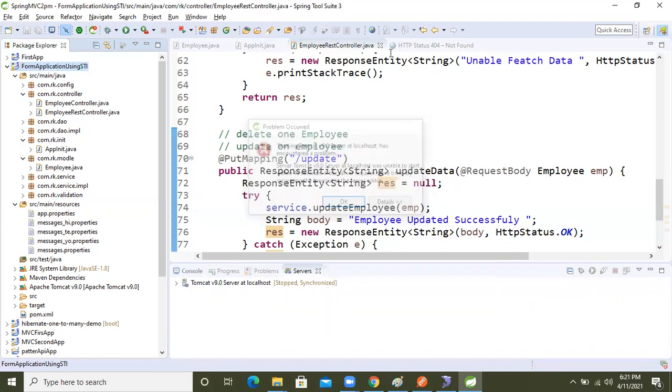I'm stopping my screen sharing. After running the application, again I will.